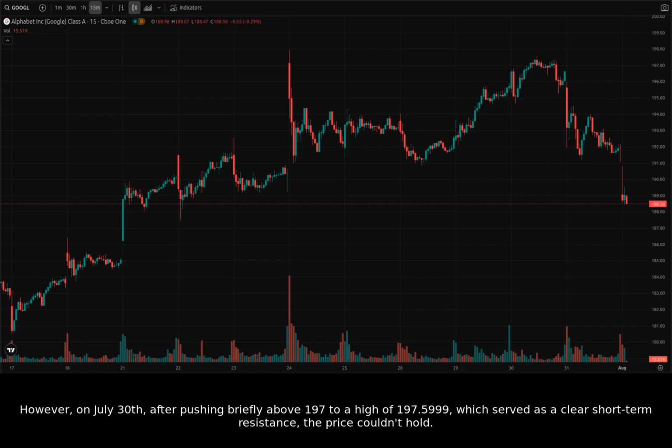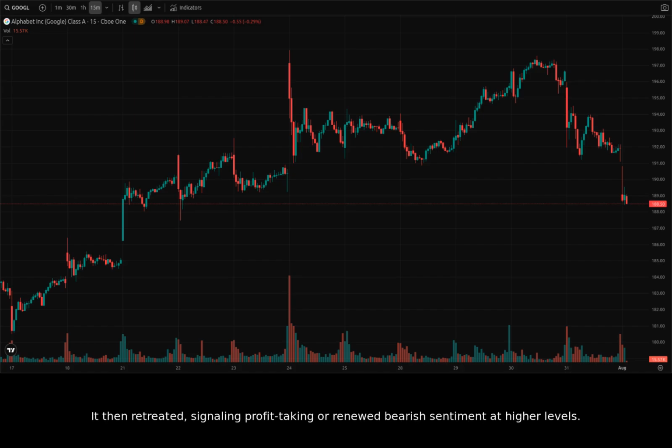However, on July 30th, after pushing briefly above 197 to a high of 197.5999, which served as a clear short-term resistance, the price couldn't hold. It then retreated, signaling profit-taking or renewed bearish sentiment at higher levels.